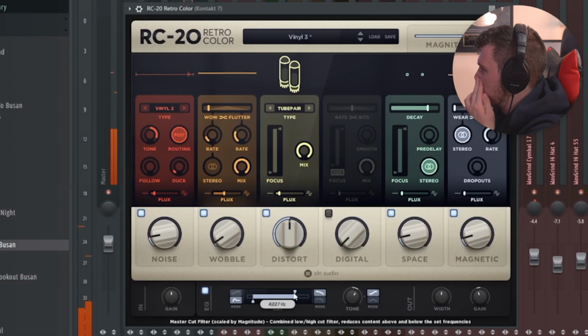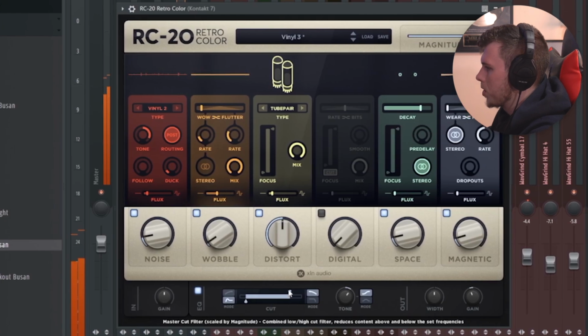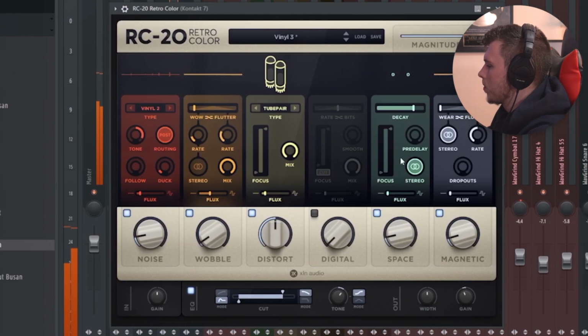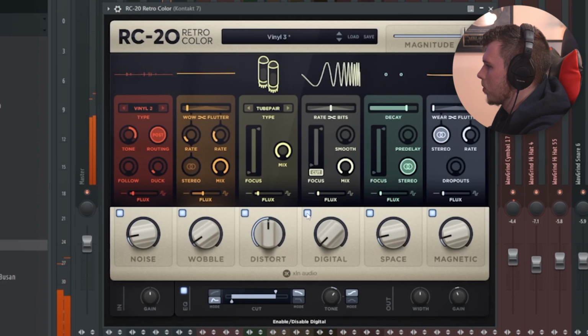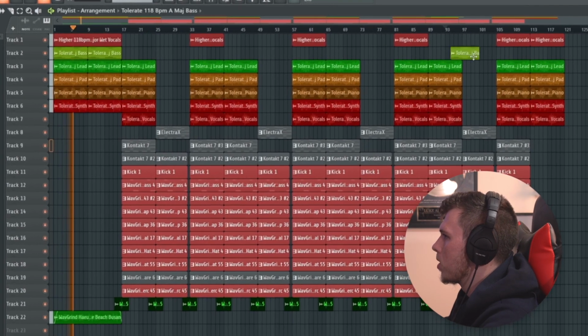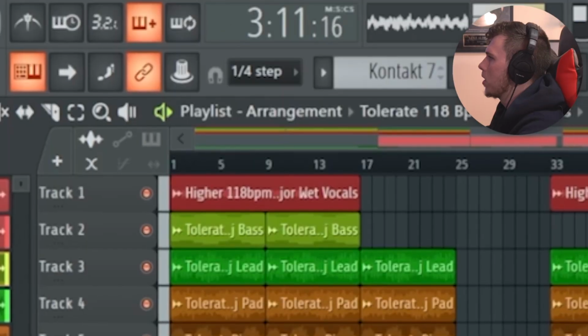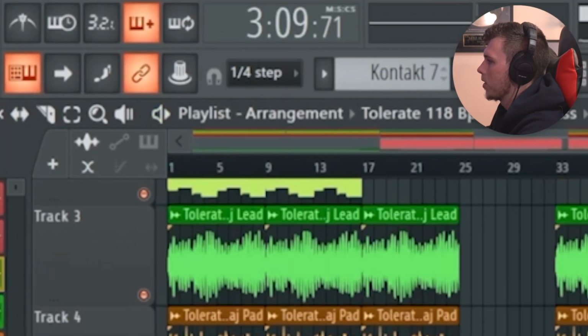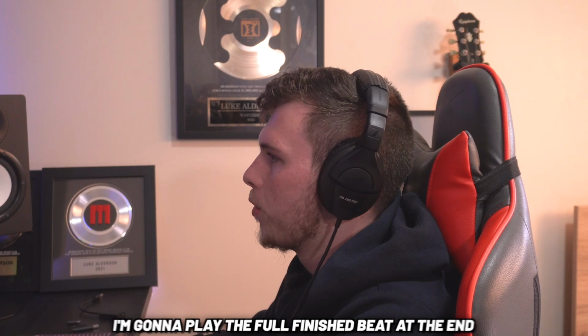I'm going to add an RC20. Add a teeny bit of a filter here. And then duplicate all of this here and use this bass for the outro. As you can see, the finished track is about 3 minutes and 10 seconds long, which is absolutely perfect. I'm going to play the full finished beat at the end.